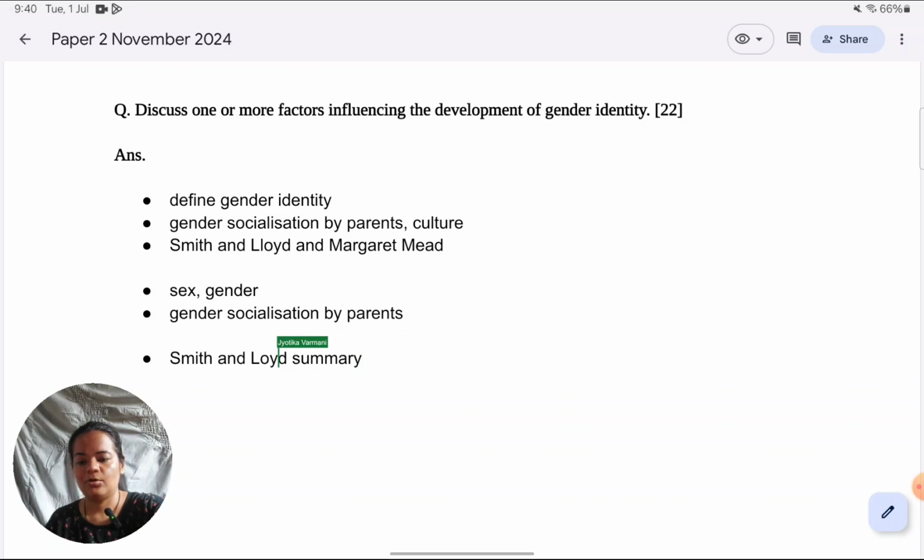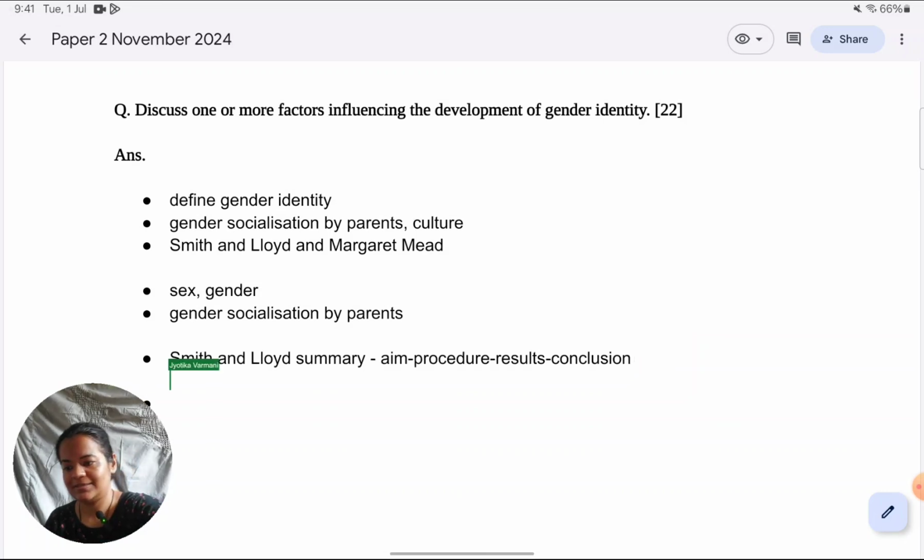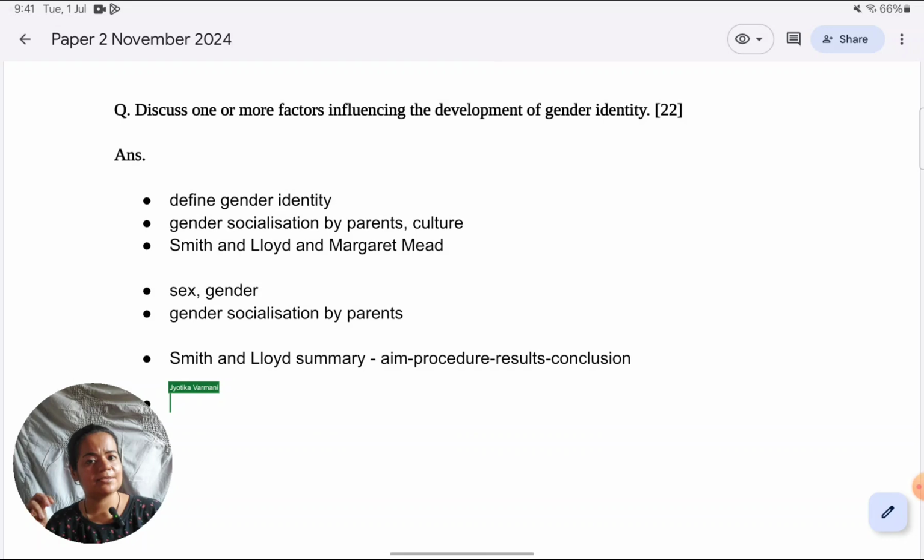Okay, in the standard format, aim, procedure, results, conclusion, just to give you a quick reminder of what that study is. It is that study in which parents had to see a child in either a blue or a red jumpsuit, blue or pink, and the child could either be a boy or girl. And then they just observed how the parents interacted with the child, finding that parents' behaviors were very stereotypical in the toys that they chose to play with the child. If it was a blue jumpsuit child, they chose the masculine toys to play with them. And if it was the pink jumpsuit child, they used the feminine toys to play with the child.